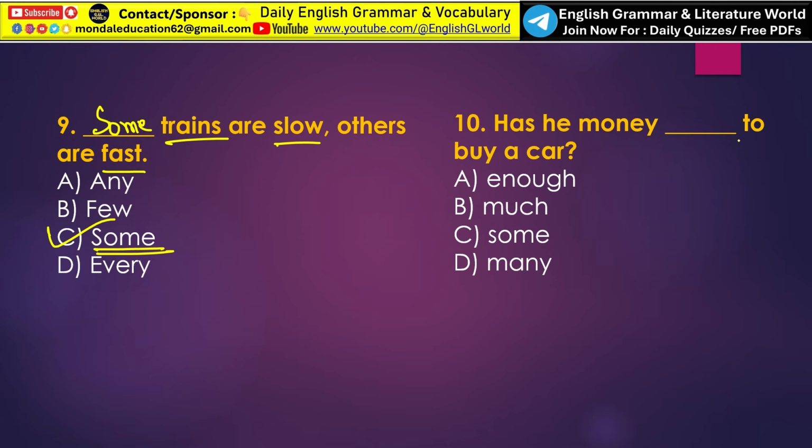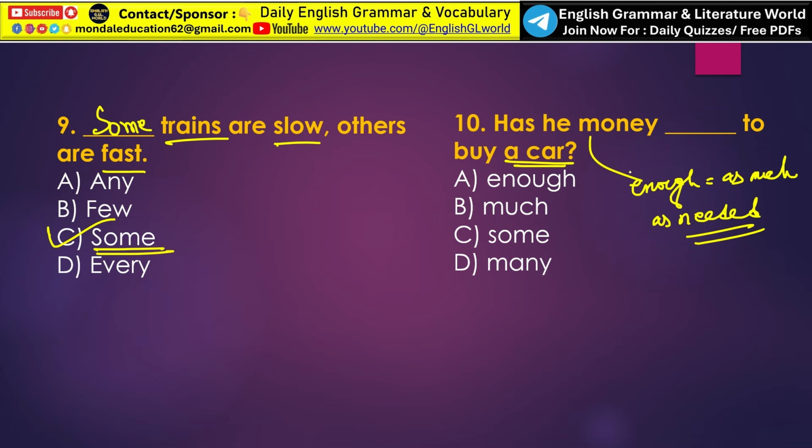Has he money dash to buy a car? Look, the sentence is asking whether he has sufficient money to purchase a car. The word enough means as much as needed. So the correct answer is option A, that is enough. Has he money enough to buy a car? Much is not the correct answer because much is used with uncountable nouns, and some and many are not appropriate.